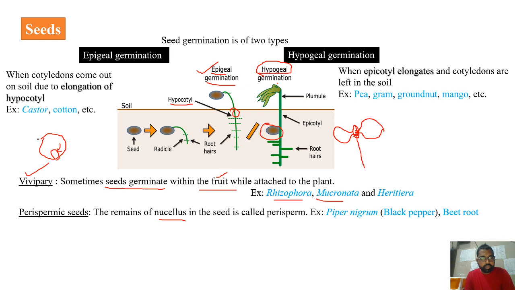But sometimes the seeds may possess the remnant of this nucellus. It may remain. Then that particular nucellus is called perisperm. So perisperm is the remnant of the nucellus in the seed. So that kind of seed is called perispermic seed. This you can see in the case of black pepper, that is Piper nigrum, and even in the case of beetroot you can find this.